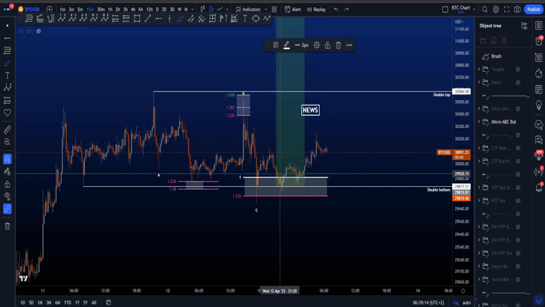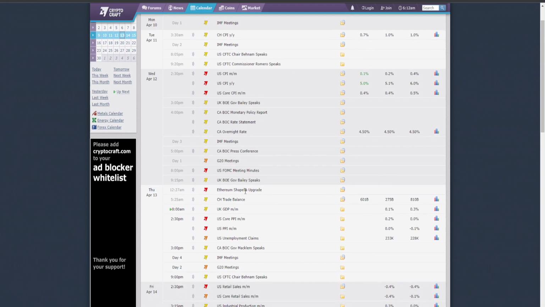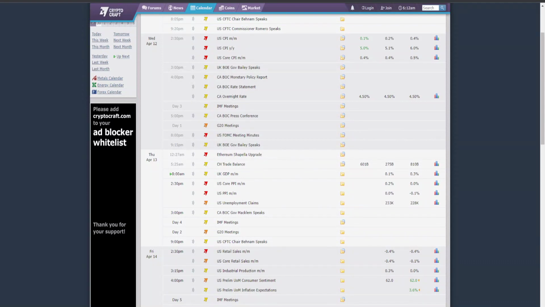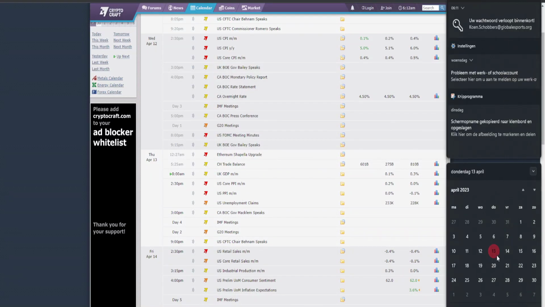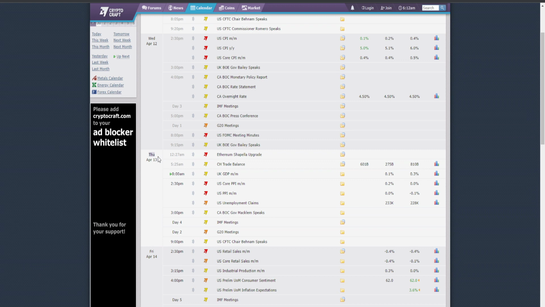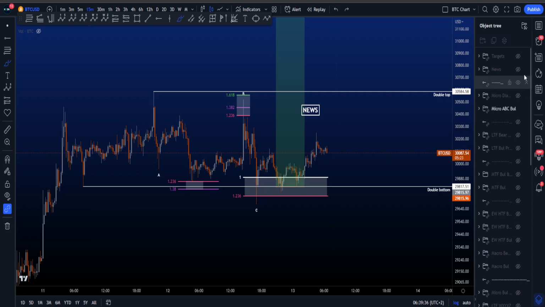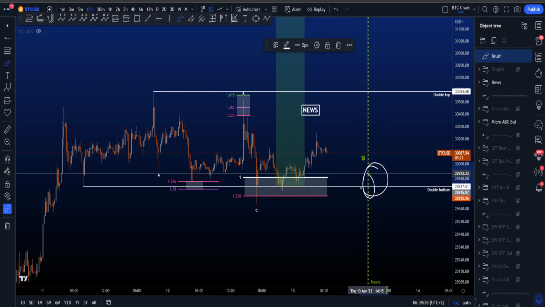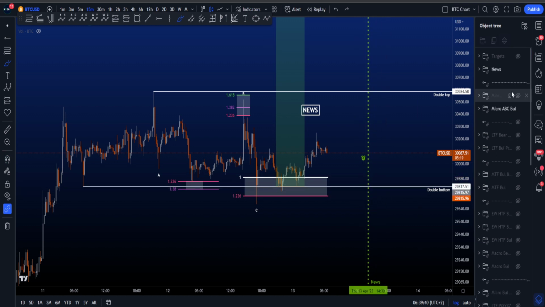Also, there is news coming today again, just like yesterday. So if we look at the news actually, and we look at the date, it's Thursday the 13th. And as you can see over here, Thursday, April the 13th, we have these red flags over here. And that is news at 2:30 p.m. Central European time. You can check your time zone on this website. But yeah, we got some high impact news coming in. So make sure that at 2:30, which is right here, you are prepared and you trade safe, because volatility might kick in.